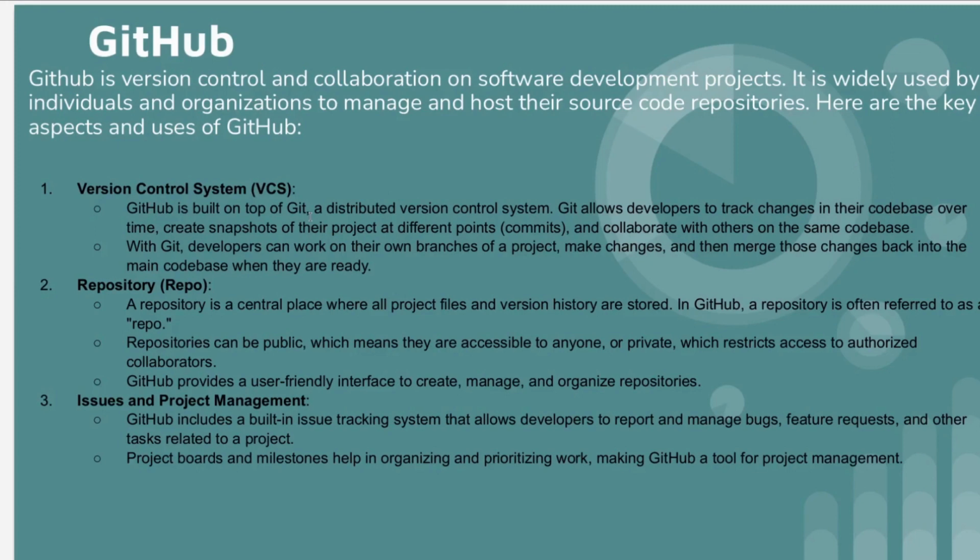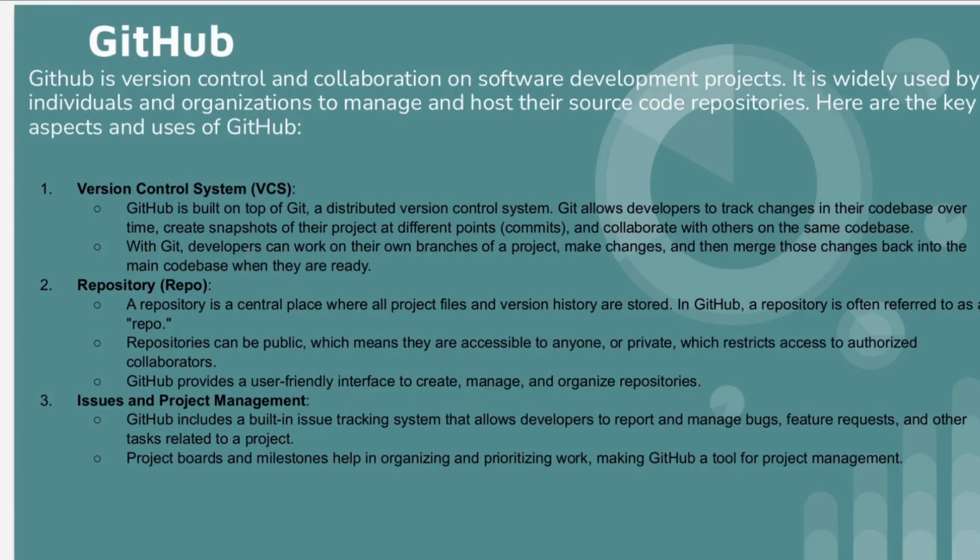Whenever you are working with GitHub, you must have Git installed in your local system, so that only then you can work with GitHub. That's why GitHub is built on top of Git, a distributed version control system. Git allows developers to track changes in their code base over time, create a snapshot of the project at different points, like cloning the repository, and collaborate with others. Like if there are 50 developers, they can collaborate with each other on the same code base.